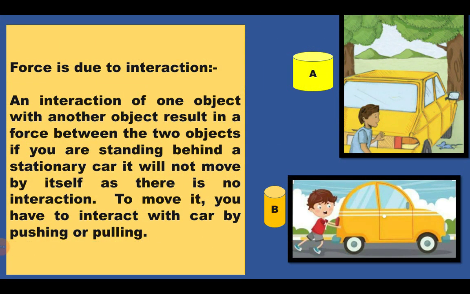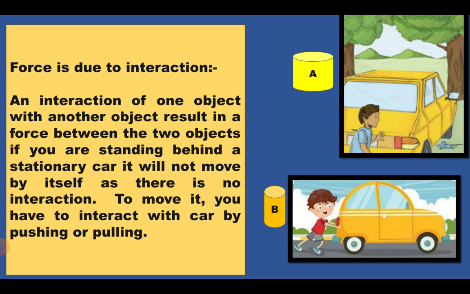Now, force is due to interaction. The most important thing is, whenever you are applying a force to an object, the two objects should have a proper interaction. Let me explain with the help of an example. See a car. In the figure, a boy is just behind the car. Does the car move from its position?